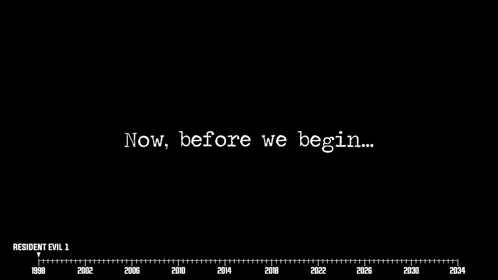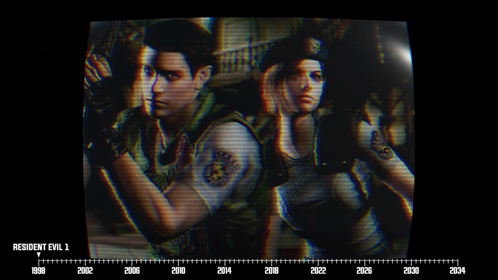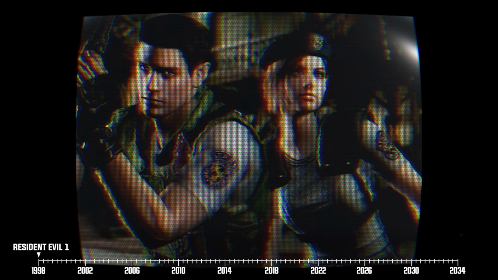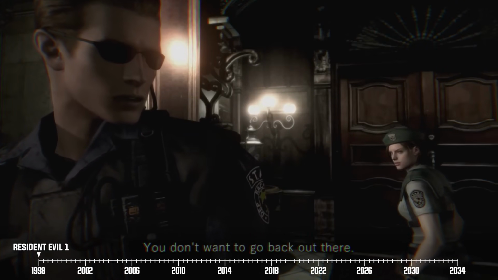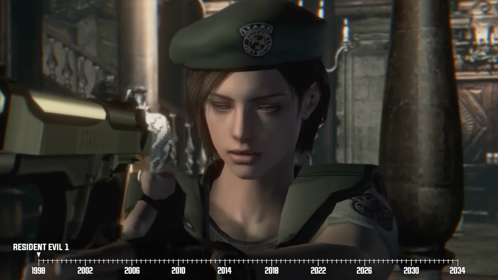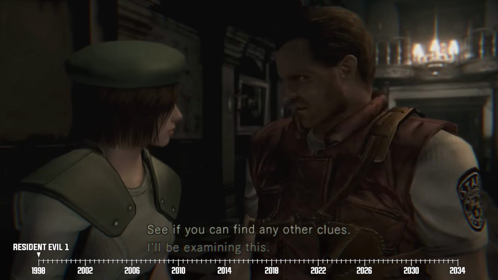Now, before we begin, what you should know about this particular Resident Evil game is that players are given the option to choose between playing as either Jill or Chris at the beginning of the game. The overall narrative of the title doesn't exactly change depending on which character you choose, but certain minor details are affected. A good example of this comes in the form of Jill and Chris' respective supporting characters.